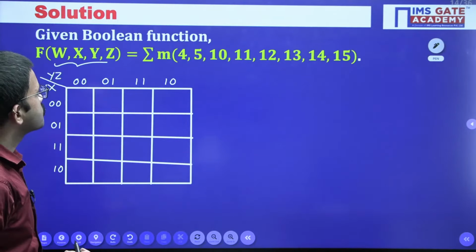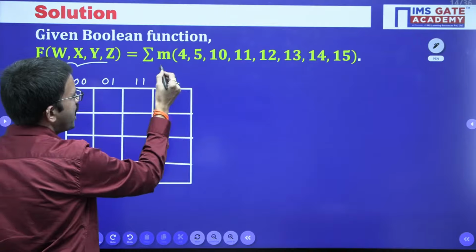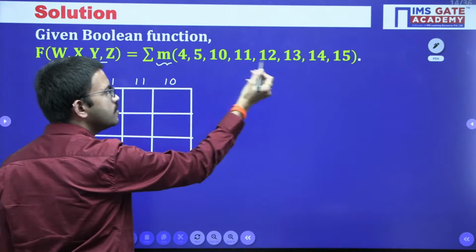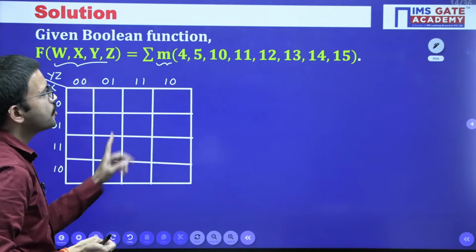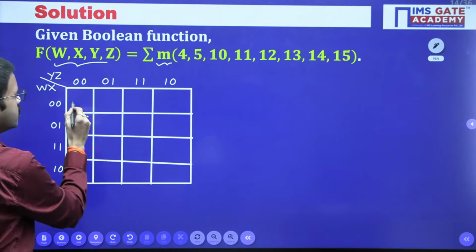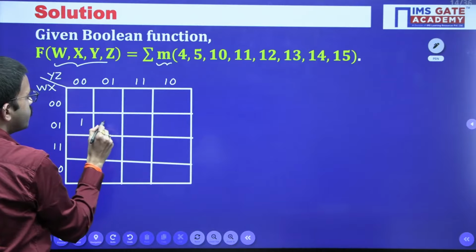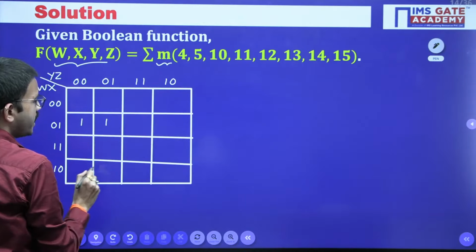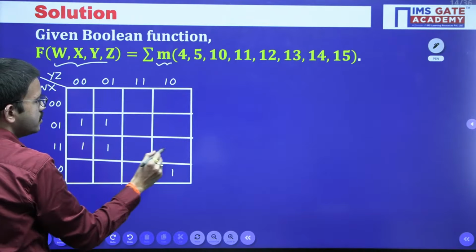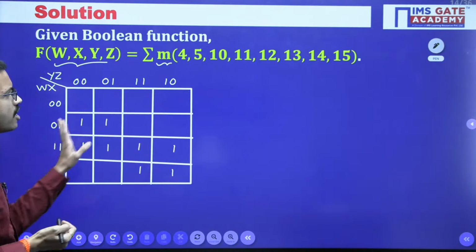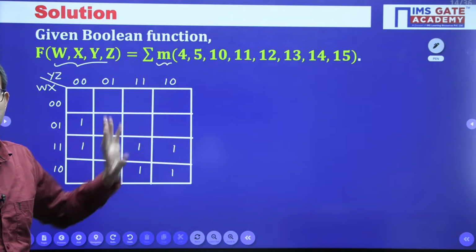First of all, here you are having min terms, so for these input combinations, output is 1. In the respective min term positions, you can place the ones, from 0 to 15. I hope all of you got the same K-map for the given function.